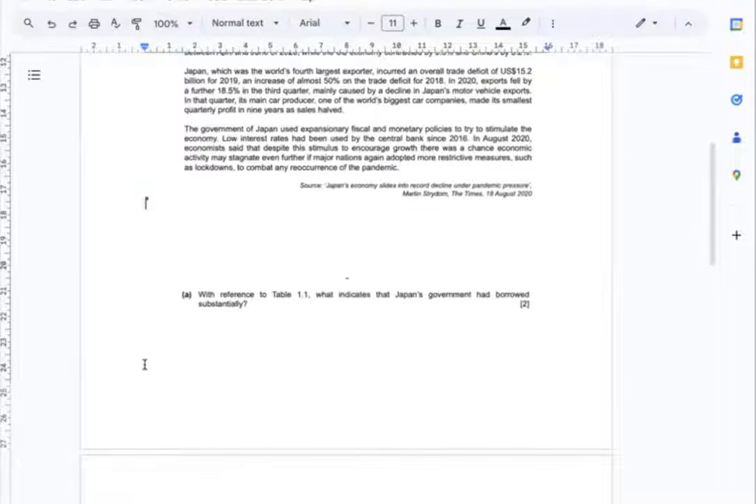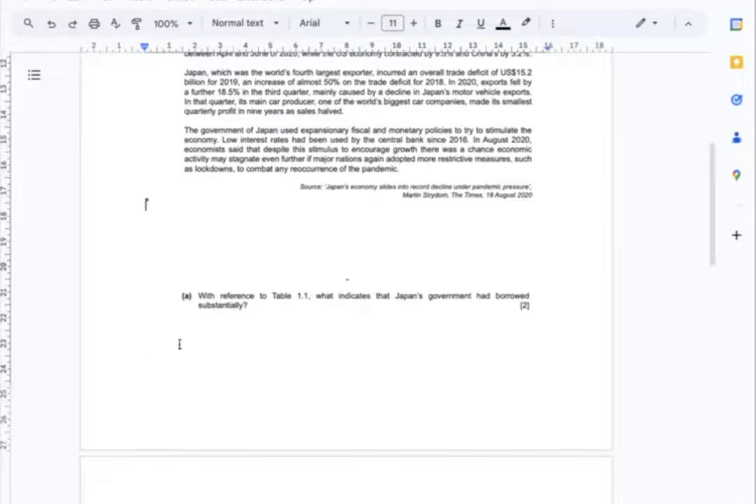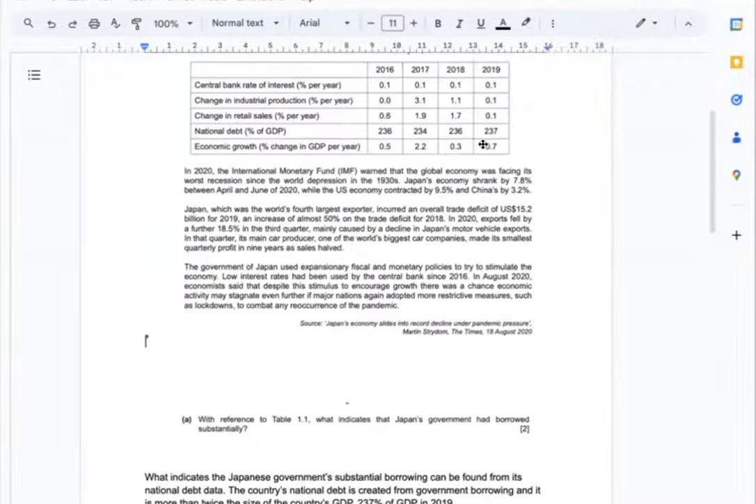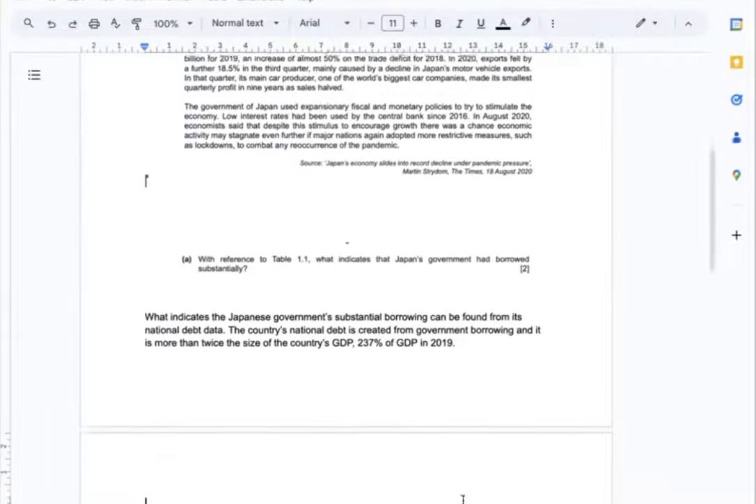A. With reference to Table 1.1, what indicates that Japan's government had borrowed substantially? What indicates the Japanese government's substantial borrowing can be found from its national debt data, and actually it is more than twice the size of the country's GDP, which is 337% of GDP in 2019.